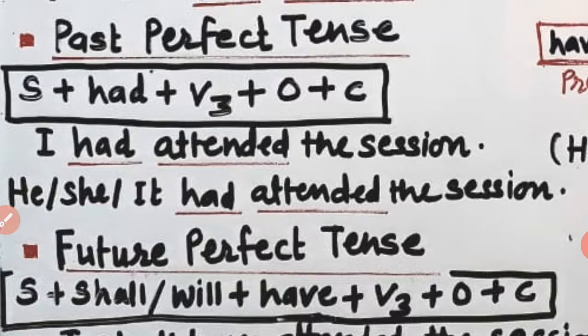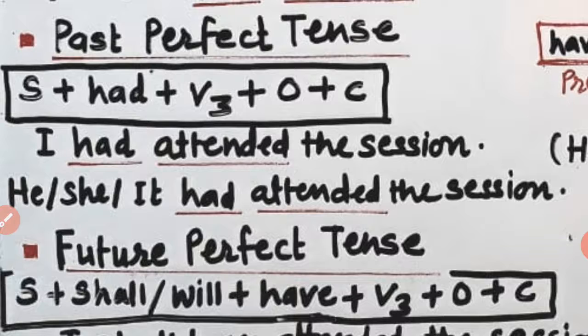For example, he had attended the session, she had attended the session, it had attended the session, or even they had attended the session. In short, had is the only choice for all the subjects. That's why there is no chance of getting confused with the use of had.